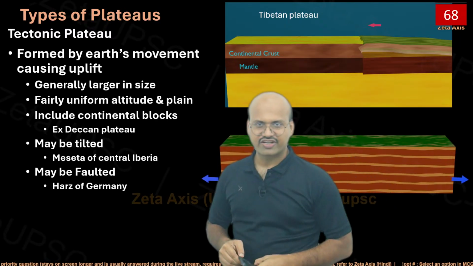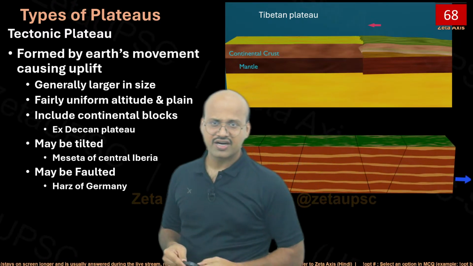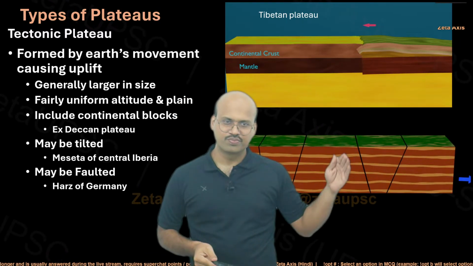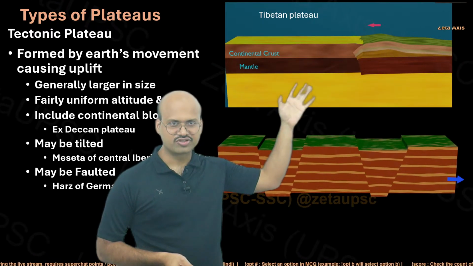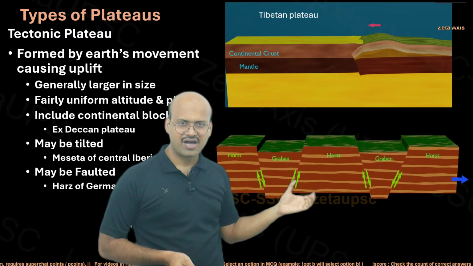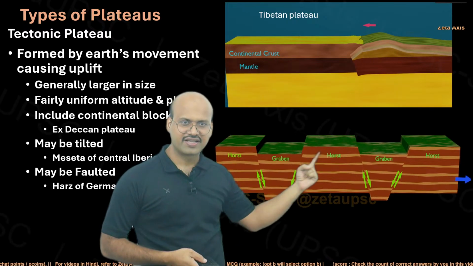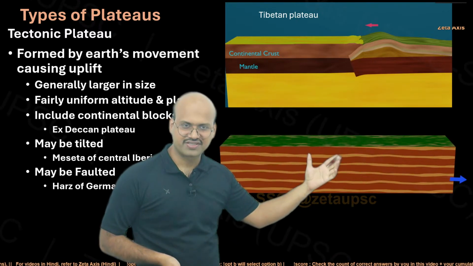So first is the tectonic plateau. They are formed by Earth's movement. Earth's movement includes both the faulting as well as the tectonic movement. So both of these movements could create an uplifted part. Here we can see that this is the uplifted part, so this could be considered a plateau.